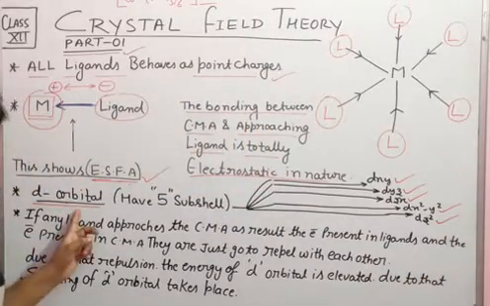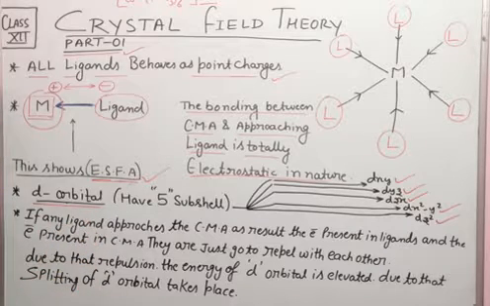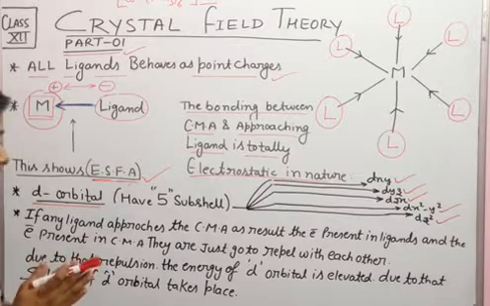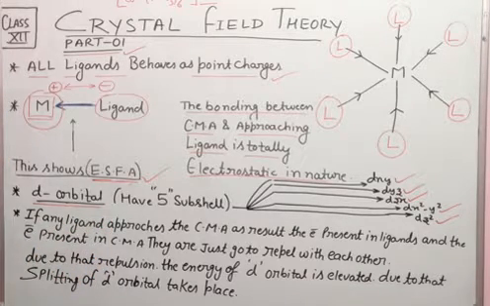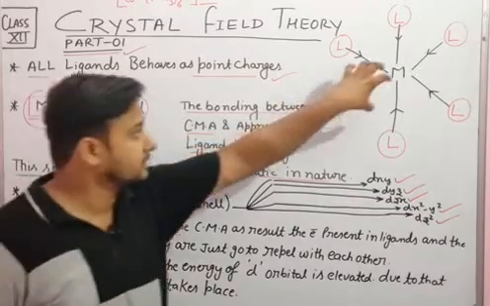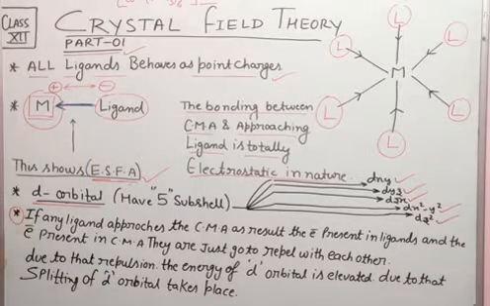The d orbital's energy will be enhanced after taking electrons from the ligands, okay, all the approaching ligands. Then this energy level of the d orbital will be split into 2 parts, T2g and Eg. We will discuss that in the next lecture. Now what happened in this figure will be explained in this last point.